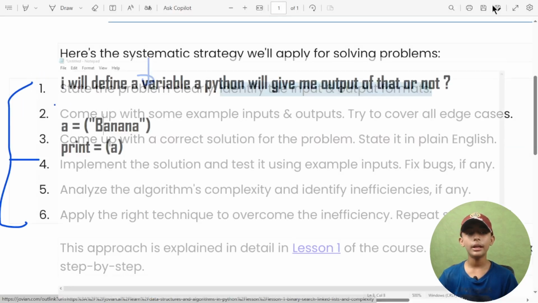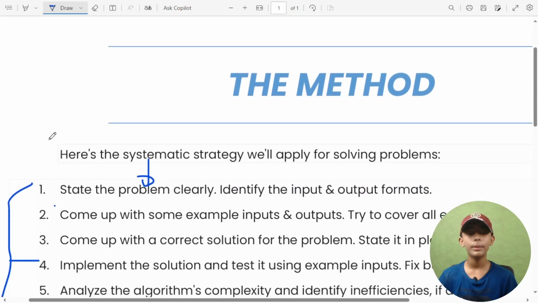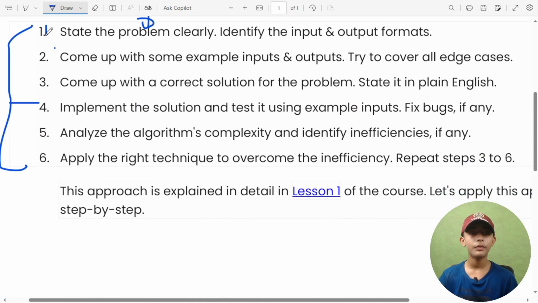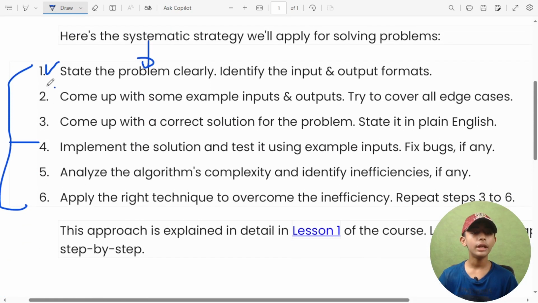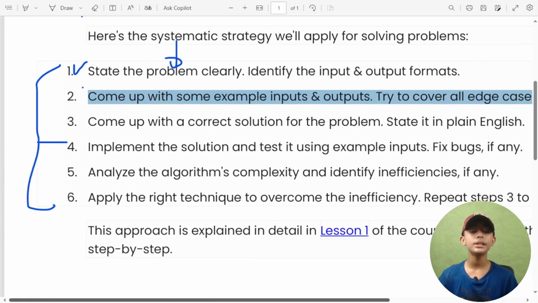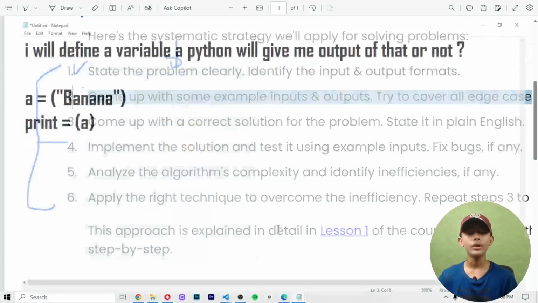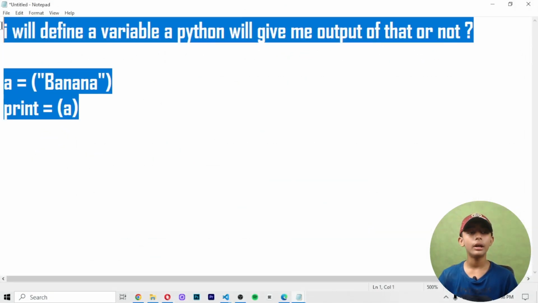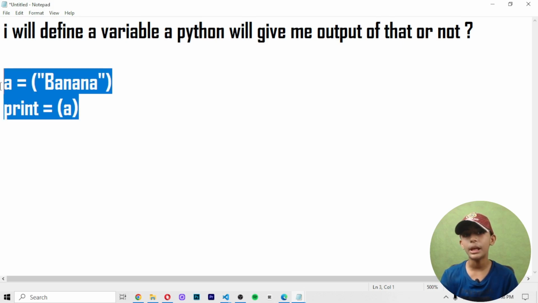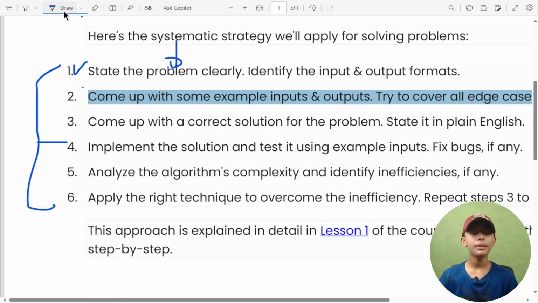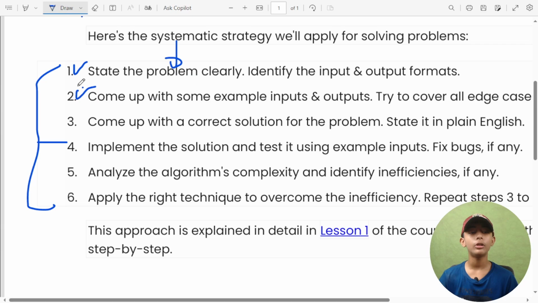This is one systematic strategy you apply for solving problems. This one strategy I have told you. Now let's come to the second: come up with some examples of input and output, and try to cover all edges. This means like the example I have given you. Come up with this type of example, then solve the problem. So this number 2 systematic strategy I have also told you.